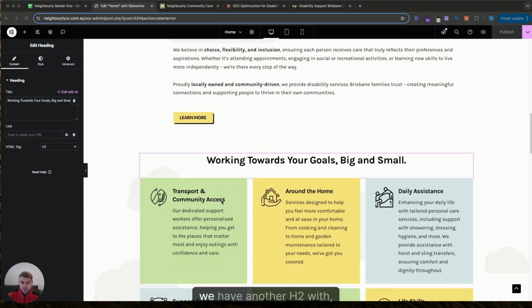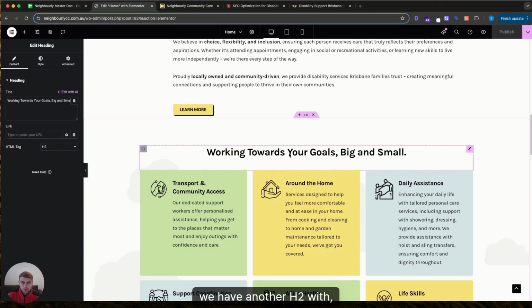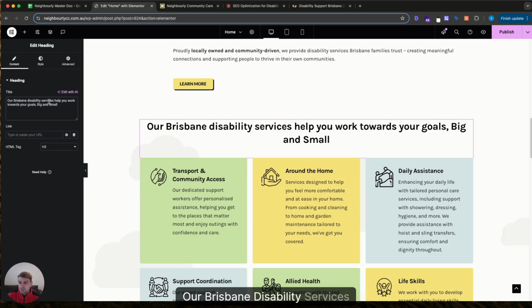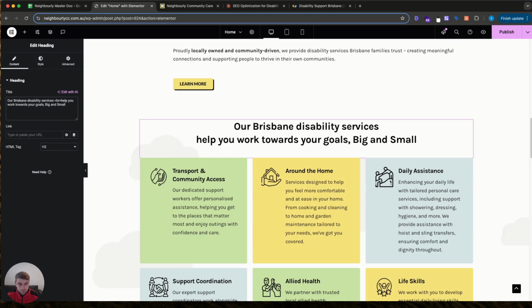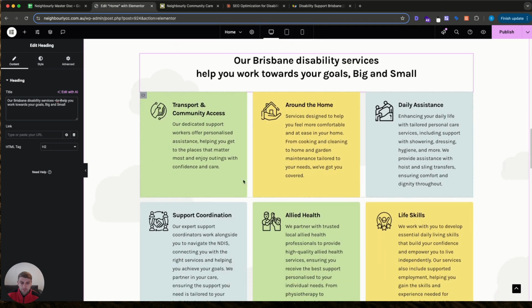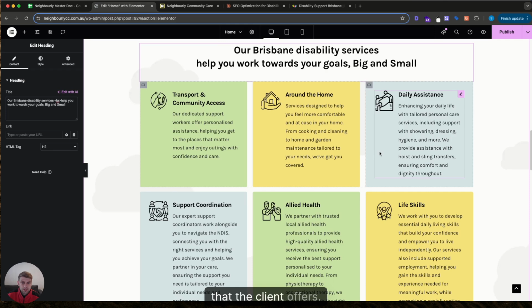Now the next section, we have another H2 with no SEO relevance or keywords incorporated into it. So we want to slightly tweak that again, copy that content. Our Brisbane Disability Services help you work toward your goals, big and small. So I'll just put a break there so it looks a bit better on the page. And there we go. Now these are our services that the client offers.